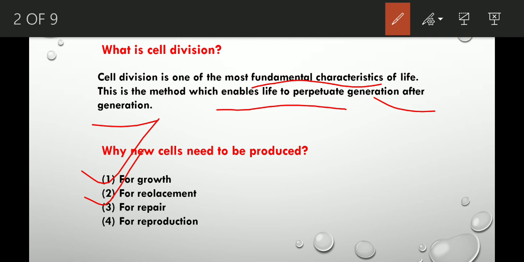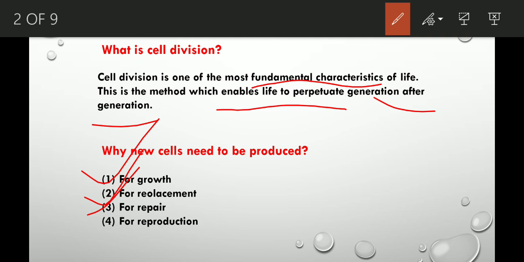Now apart from this wear and tear, during an accident, when we get injured, like when we get cuts in the skin or fractures in the bone, those injuries need to be repaired. This repair is done by cell division, which covers up the gaps and also joins the broken ends of bones. So it is also required for repair.